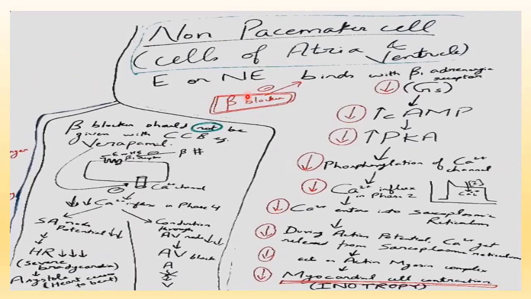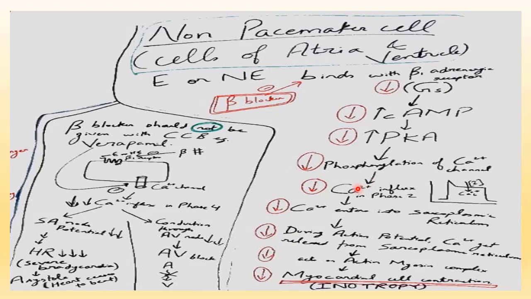Now, the effect of beta blocker at non-pacemaker cell, for example, cells of atria and ventricle. First, we will see what is happening normally. Epinephrine or norepinephrine binds with beta-1 adrenergic receptor, which is G-stimulatory. So, increase in cyclic AMP, increase in protein kinase A, increased phosphorylation of calcium channel. So, increased calcium influx happening in the cells of atria and ventricle.